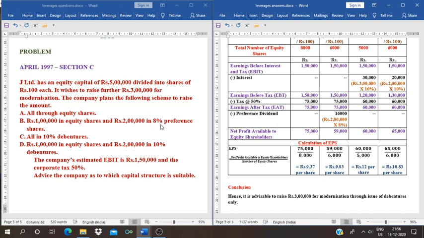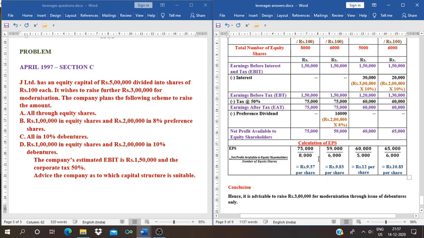That is 2 lakhs into 8% is 16,000. For the third alternative, there is no preference dividend. And for the fourth one also, there is no preference share capital, so there is no preference dividend. We have put nil, nil. We need to deduct preference dividend from the EAT. Only for the second one it is there: 75,000 minus 16,000, 59,000. Other things will remain the same.